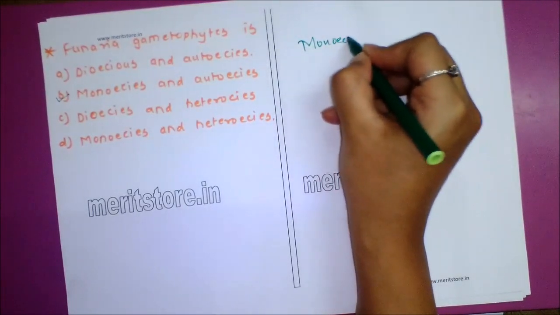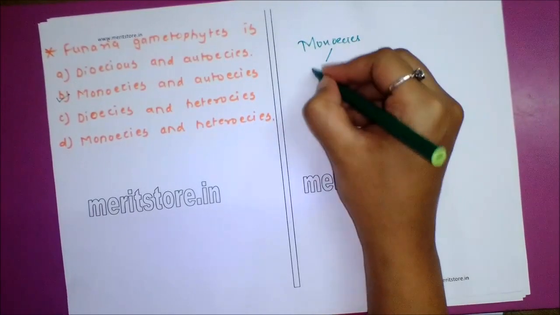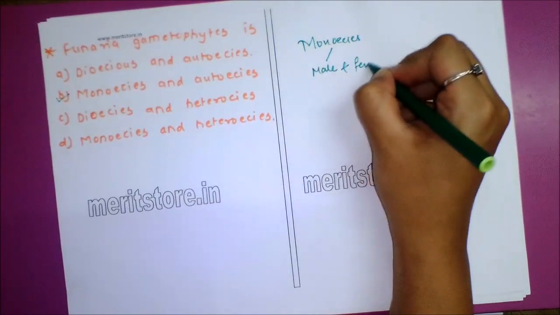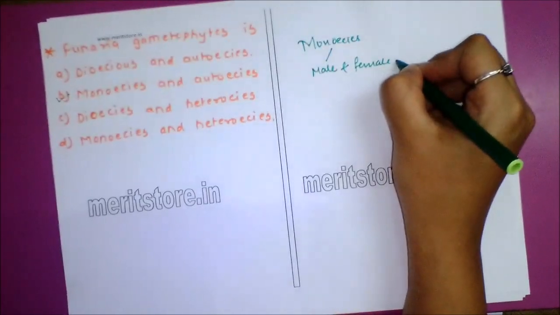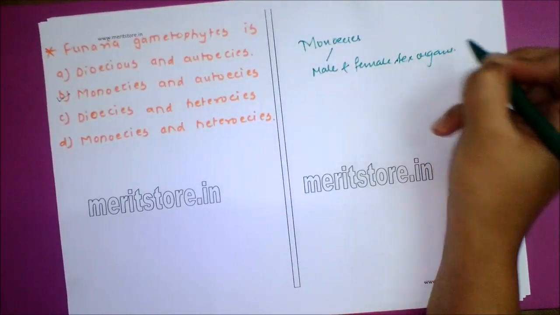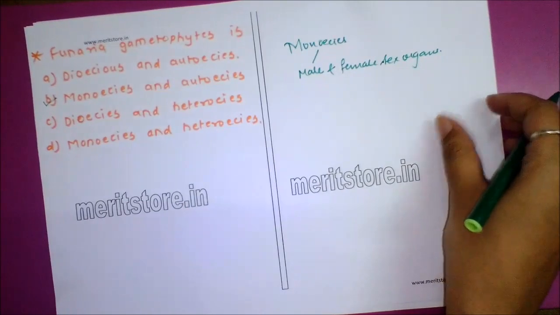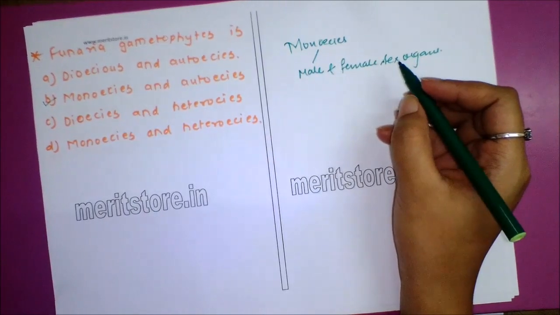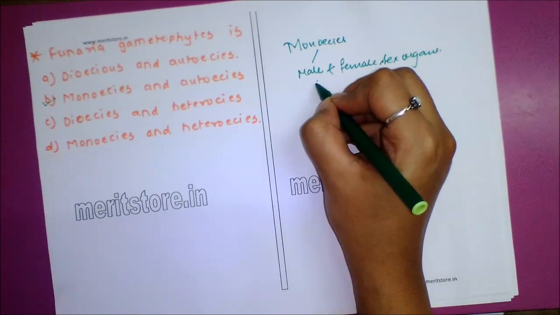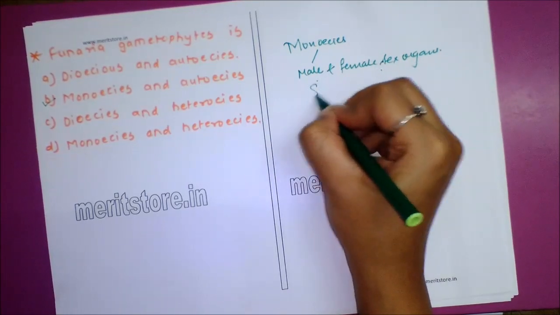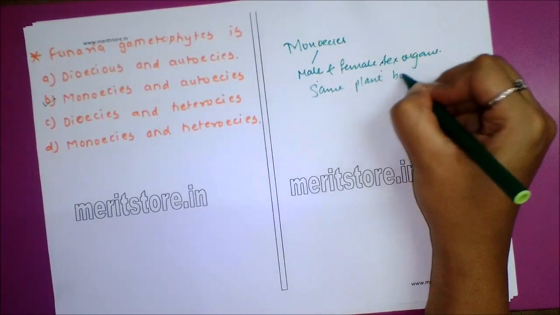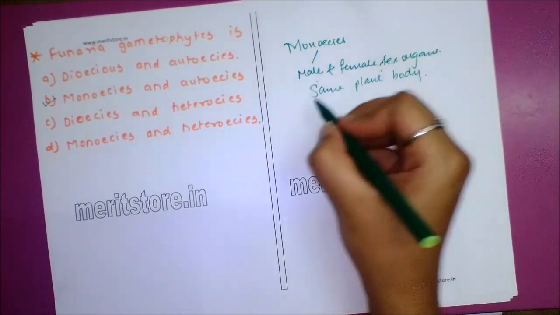Monoecious means both male as well as female sex organs are born on the same plant body, and autoecious means, so these male and female sex organs are born on the same plant body. So this is the meaning of monoecious.